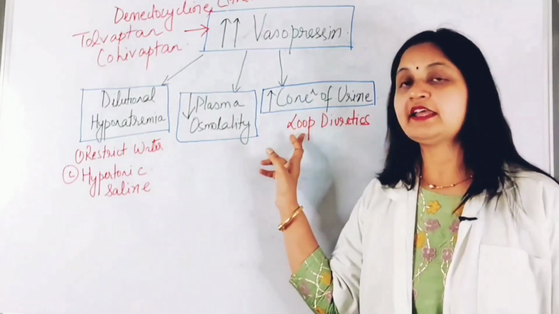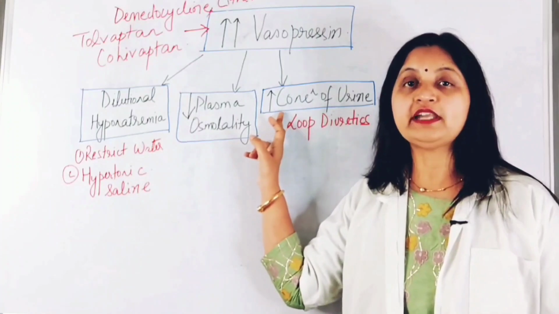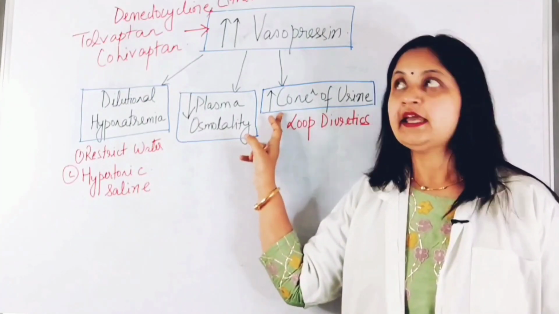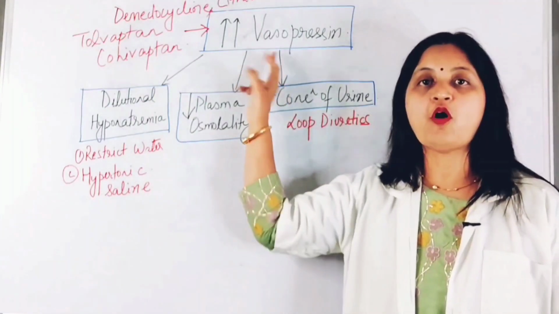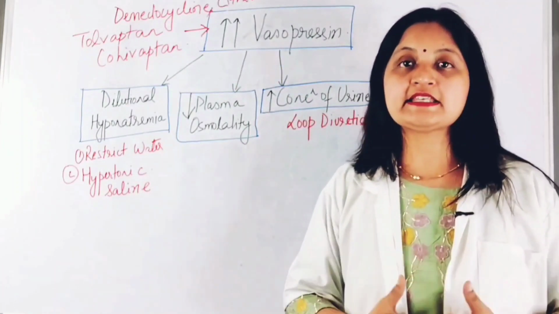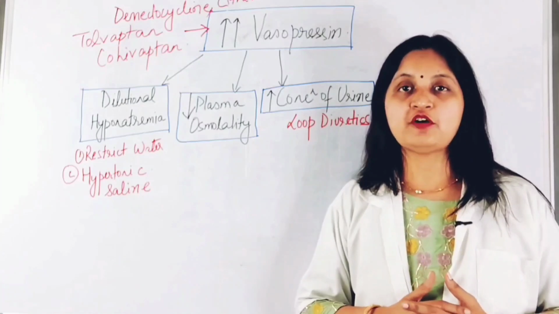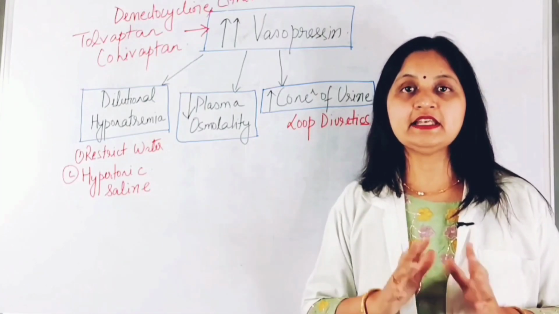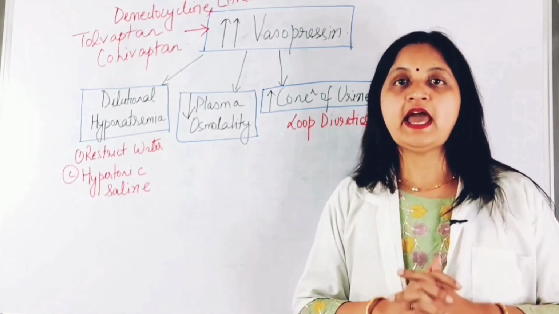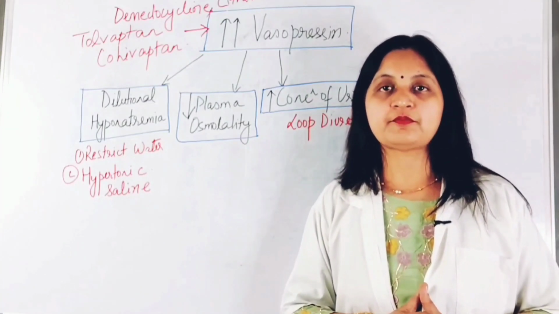Lastly, the loop diuretics, by interfering with the concentrating ability of the kidney, are helpful in the management of SIADH, where there is excessive vasopressin secretion and there is increased concentration of urine. So loop diuretics inhibit the concentration of urine and treat SIADH.